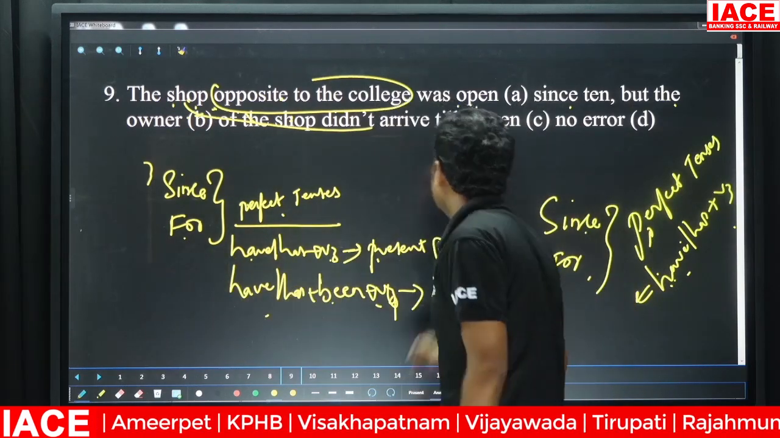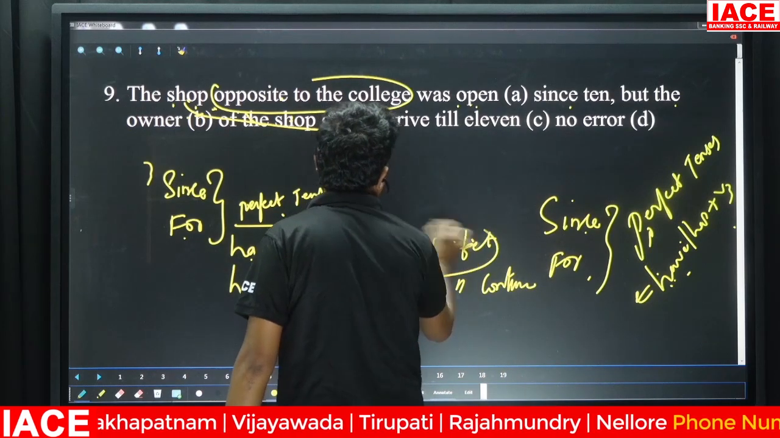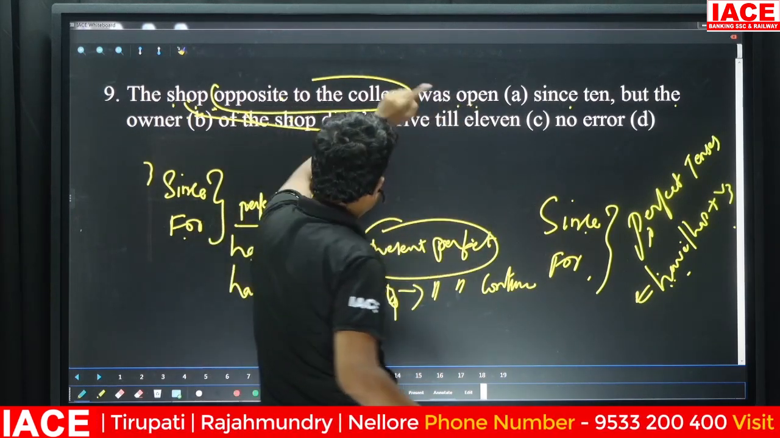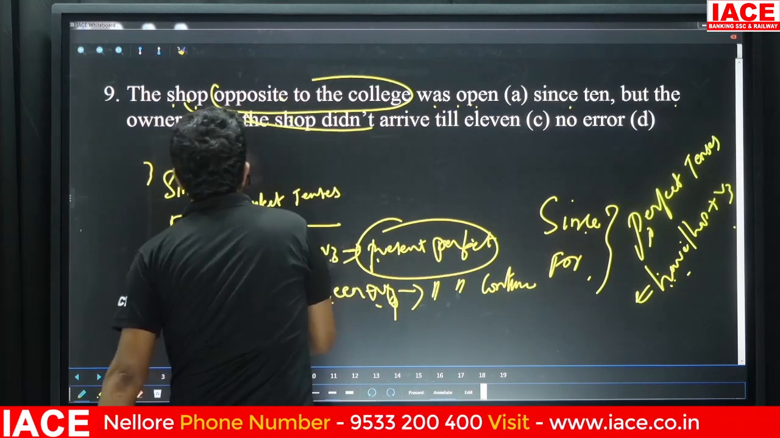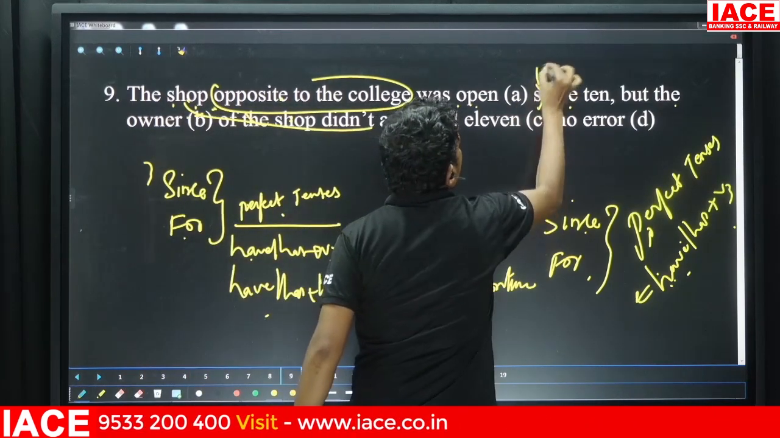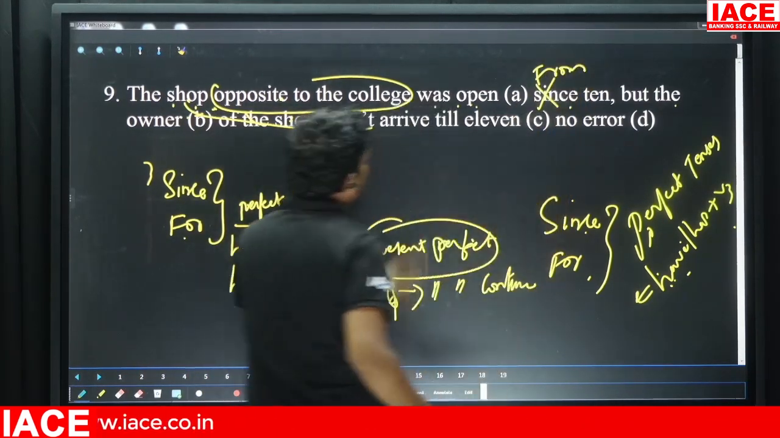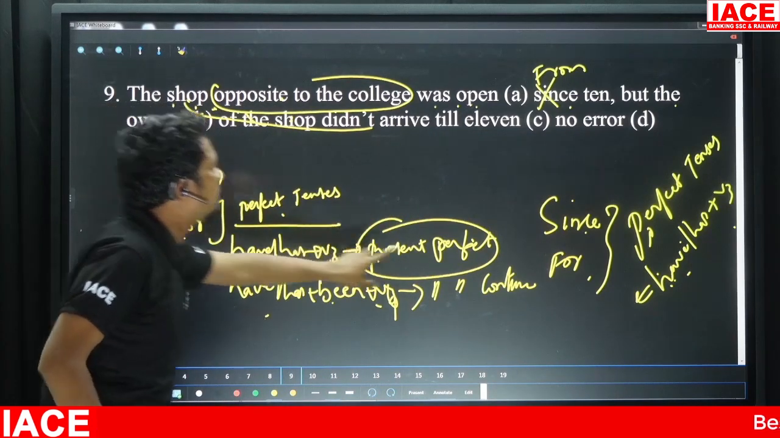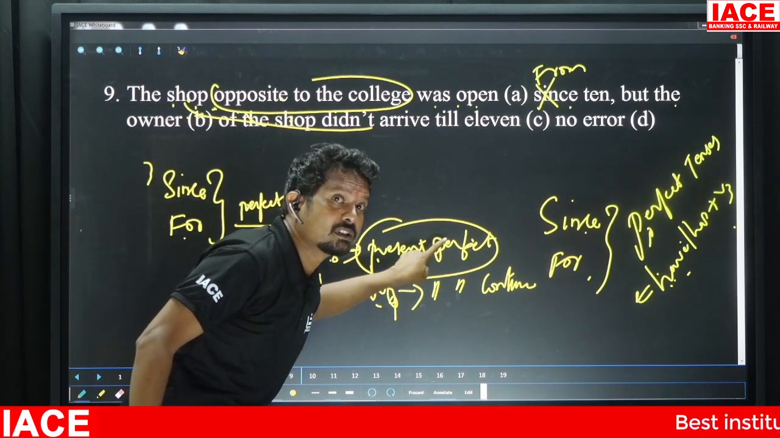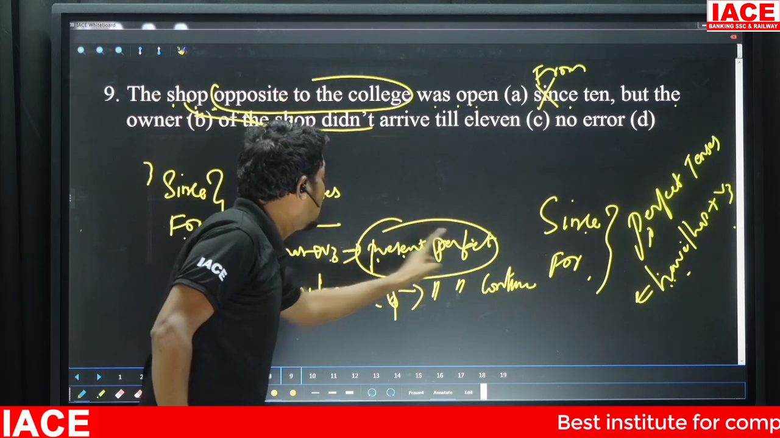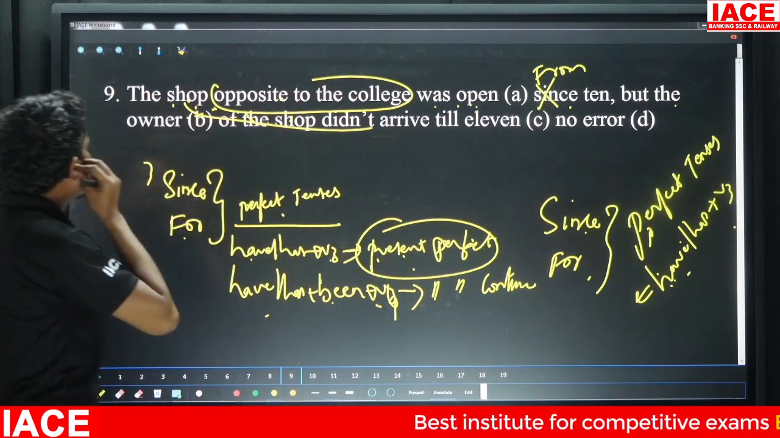Present. It means that we do not use present perfect tense. It means we cannot change this. We can simply change since with what? From. Because since and for are used with what? Perfect tenses. So this is what the case is.